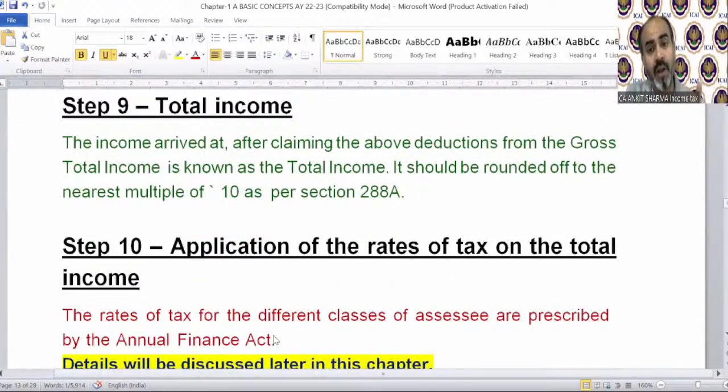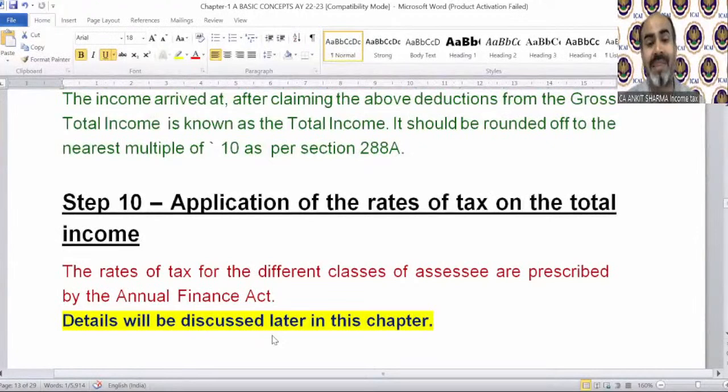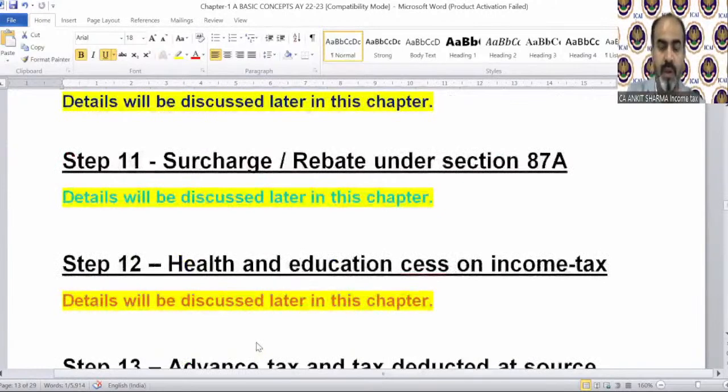On that total income, we need to apply the tax rates. What are the rates, etc., will be discussed in this chapter only. That is the numerical part of this chapter that will be discussed tomorrow, of course. Then we will apply surcharge. Again, that is a part of this chapter. The rate of taxes, surcharge, and cess.